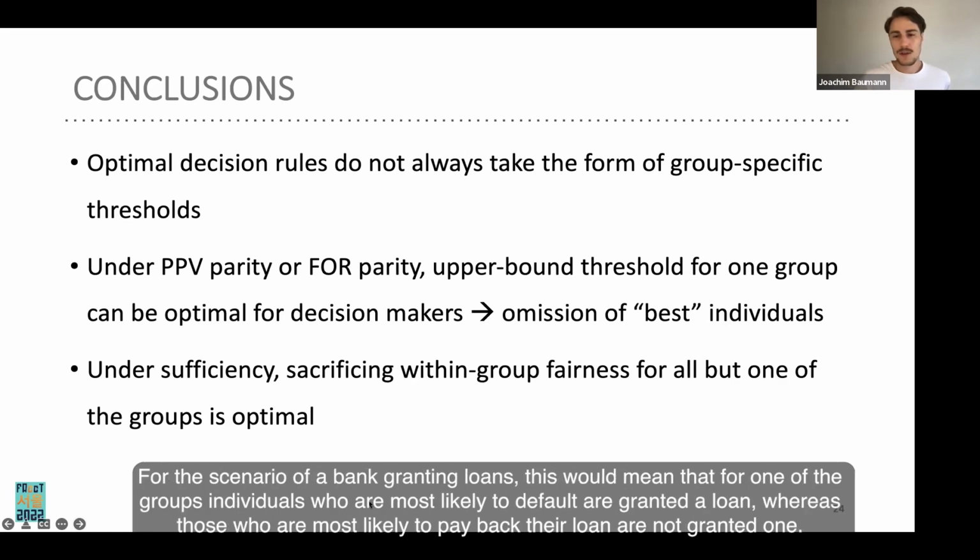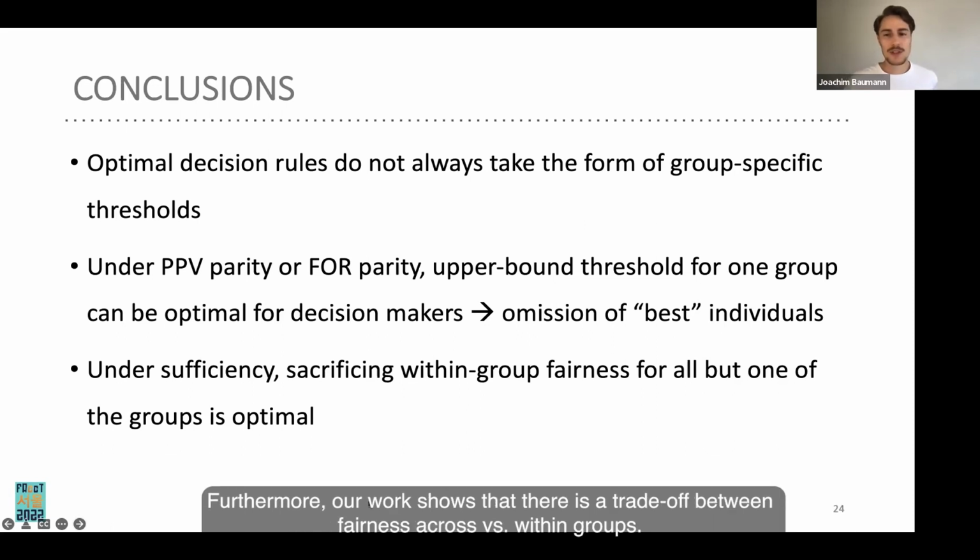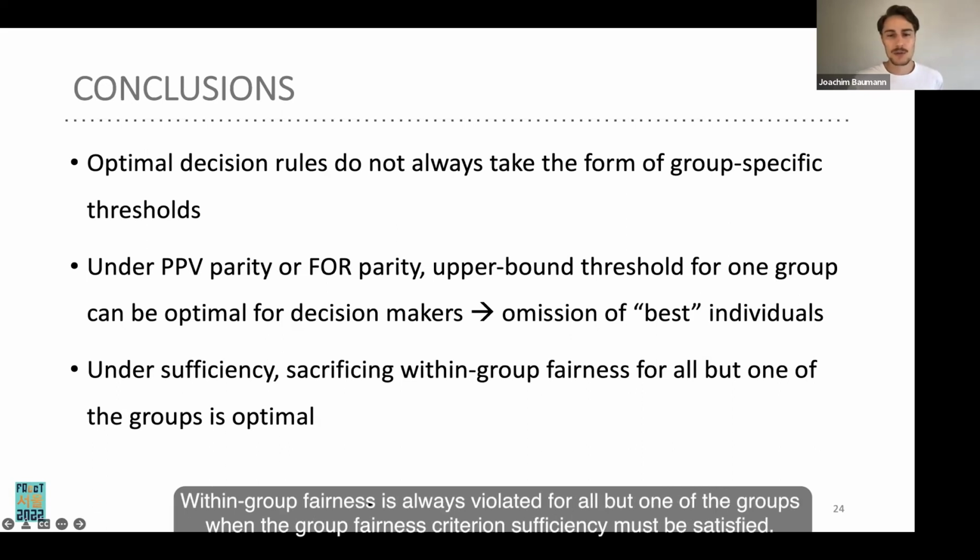For the scenario of a bank granting loans, this would mean that for one of the groups, individuals who are most likely to default are granted a loan, whereas those who are most likely to pay back their loan are not granted one. Furthermore, our work shows that there is a trade-off between fairness across versus within groups. Within group fairness is in almost all cases violated for all but one of the groups when the group fairness criterion sufficiency must be satisfied.